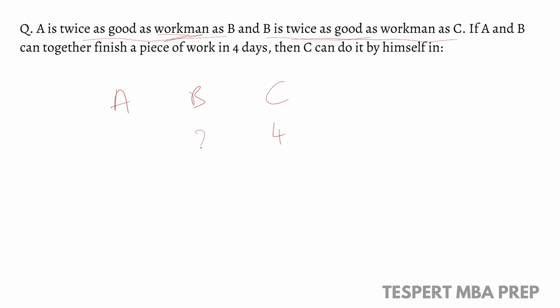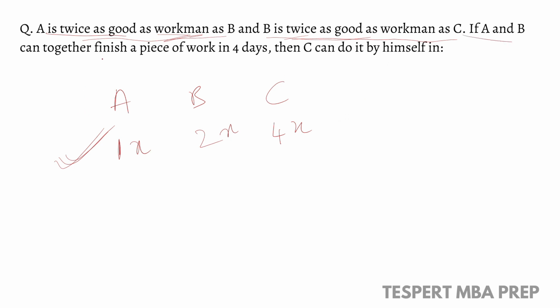B must take 2 days, and here A is twice as efficient as B, so deduct 50%. So A must finish in 1 day, but we do not know the number of days here. This is just our assumption. We took this as an example, but here we do not know the number of days, so let it be X. See what is given?